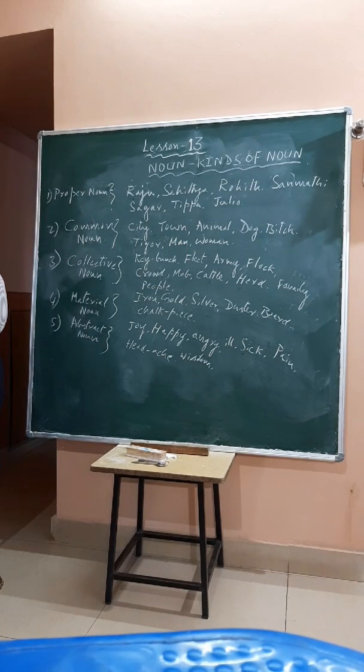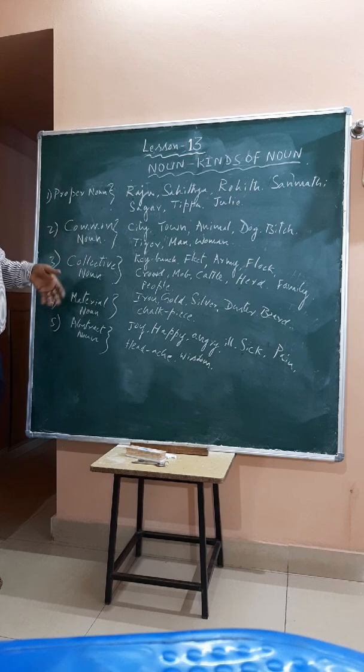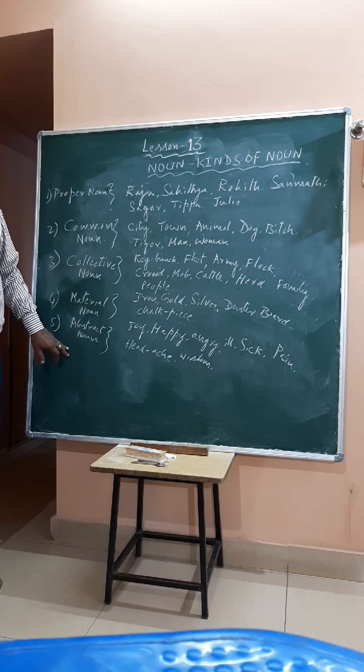Yes, finished. There are kinds of noun. Noun is the name of a person, place, animal or thing. Repeat: there are five kinds of noun. They are proper noun, common noun, collective noun, material noun, abstract noun. Ankita nama, rudha nama, samuha suchaka nama, vastu suchaka nama, and bhavanatmaka nama padagalu.